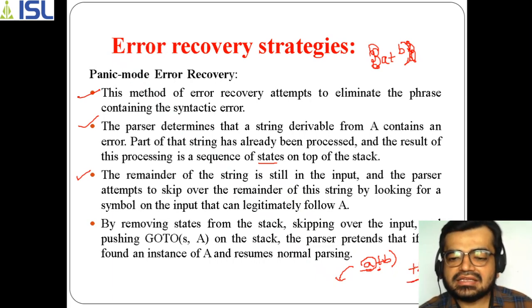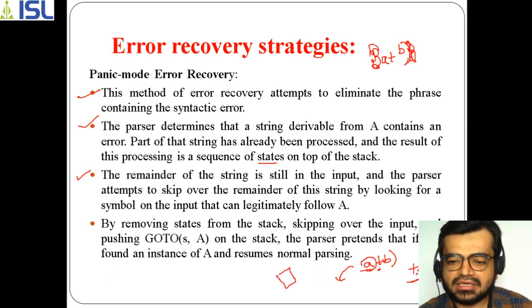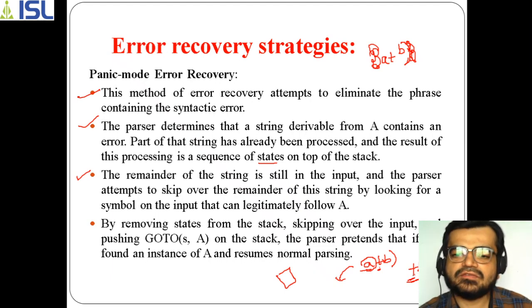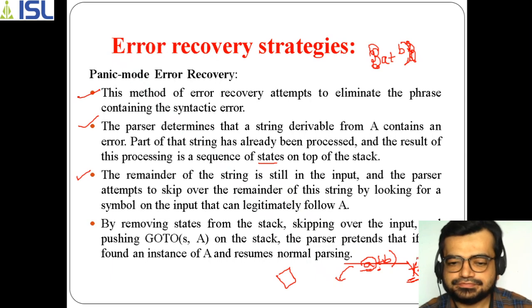So it will check, for the given non-terminal, whether this symbol is in the follow set of that non-terminal or not. If it is not following, simply it skips that input, I mean it skips plus, okay, and after skipping plus, again it resumes the parsing process.